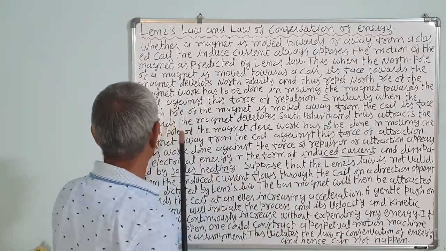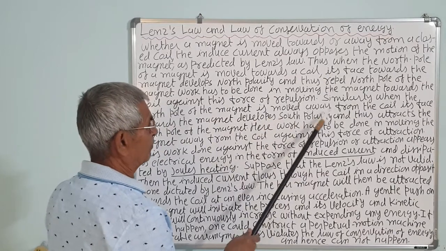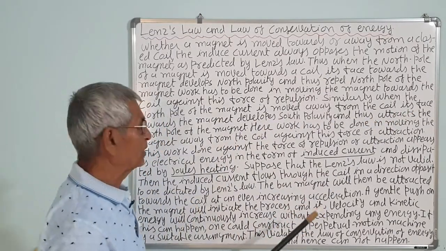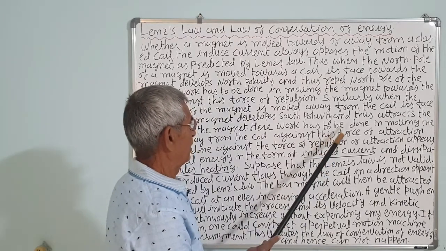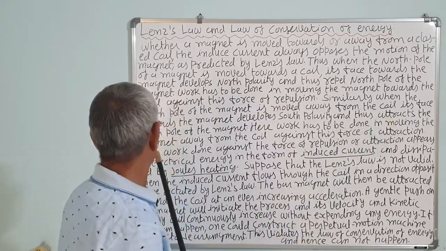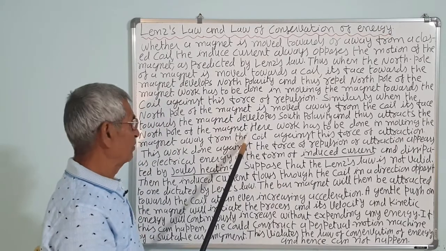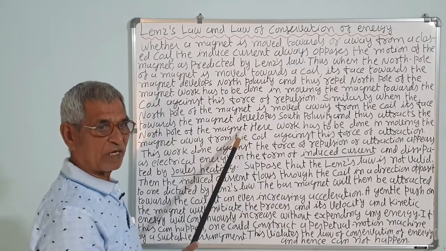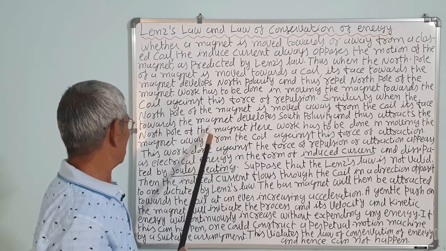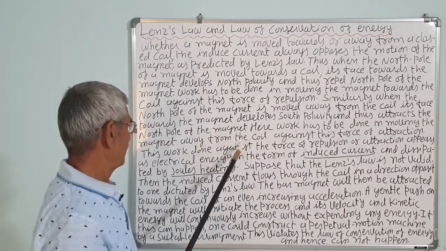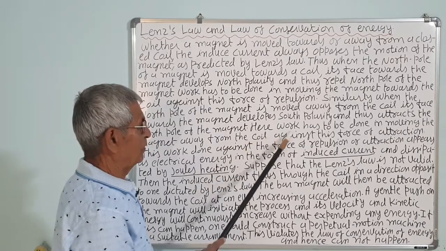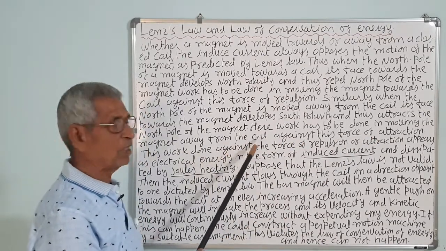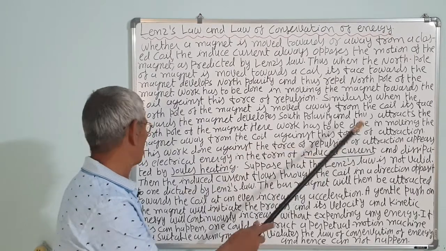Similarly, when the north pole of the magnet is moved away from the coil, its face towards the magnet develops the south polarity, and thus attracts the north pole of the magnet. So, it tends to attract. In the first case, it tends to repel, and in the second case, it tends to attract. Here, work has to be done in moving the magnet away from the coil against this force of attraction.